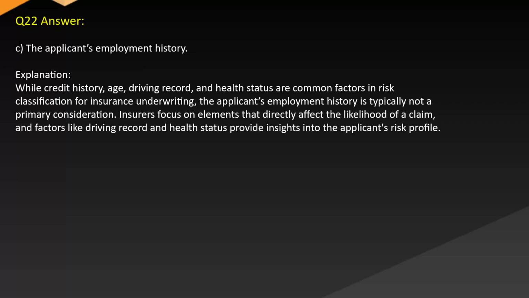Answer. C. The applicant's employment history. Explanation. Credit history, age, driving record, and health status are common factors in risk classification for insurance underwriting. The applicant's employment history is typically not a primary consideration. Insurers focus on elements that directly affect the likelihood of a claim, and factors like driving record and health status provide insights into the applicant's risk profile.